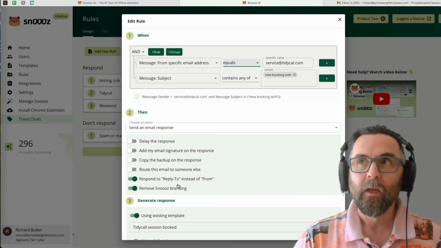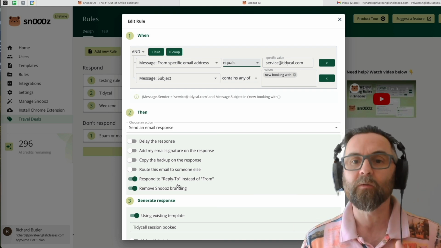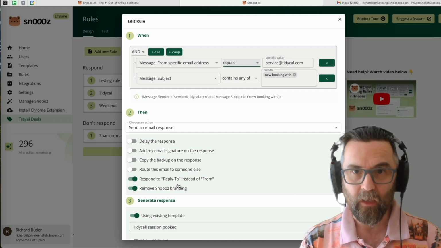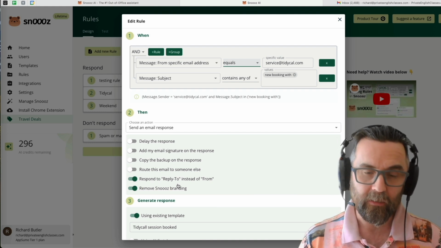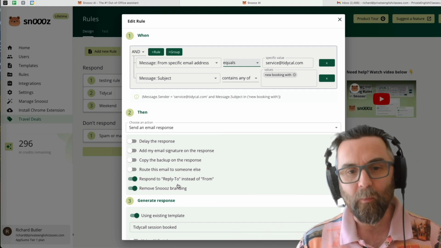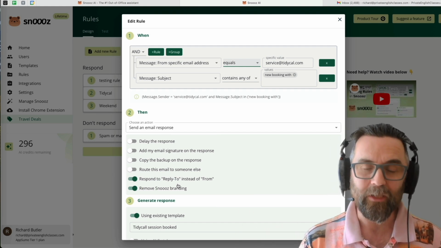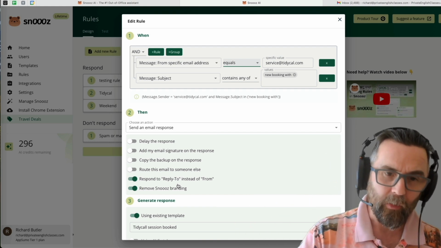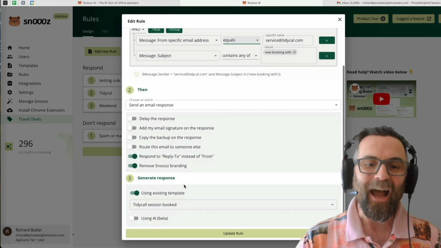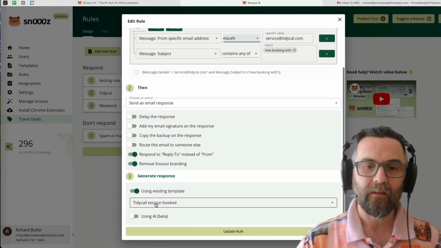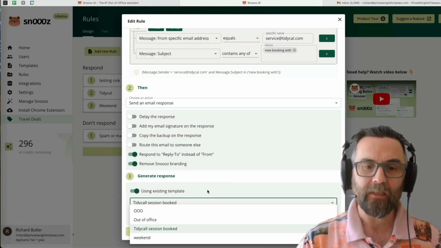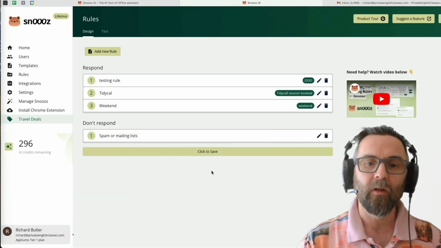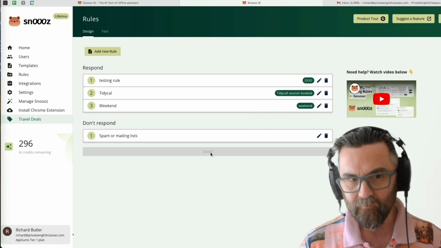Now what does that mean? When somebody books TidyCal, it comes from service@TidyCal. That's my booking, the email from the booking service. But it also has a reply to field, which is the email of the person who actually did the booking. So it will reply back to them and it will use this template here. I can select the template, but it uses that template here. Now, always make sure you update the rule. Always make sure that you click to save.